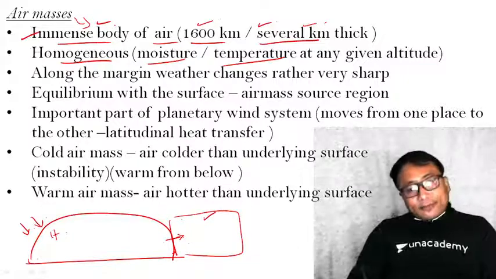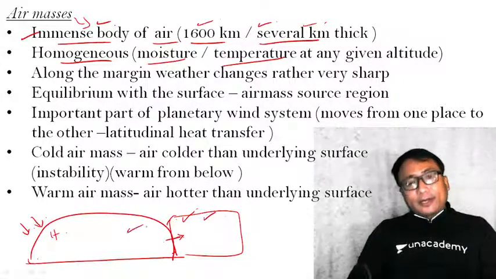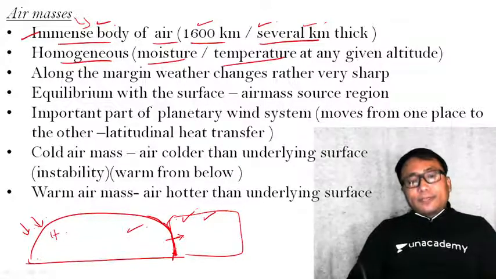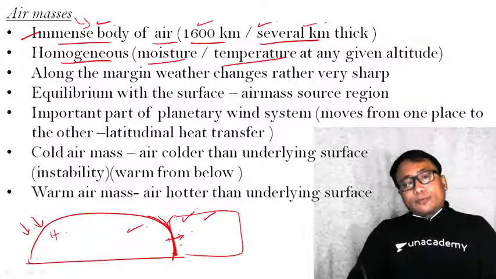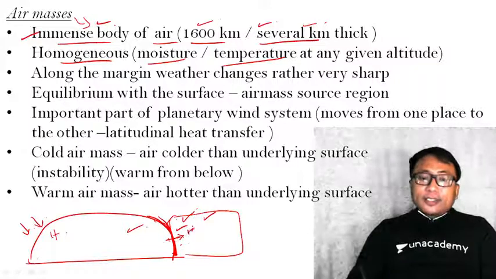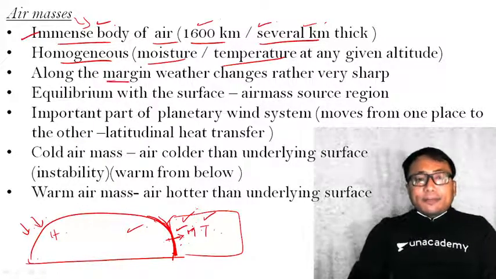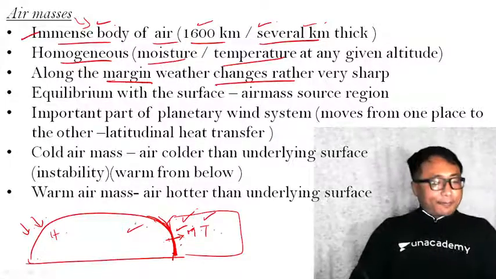If it had similar characteristics, it could have been combined with this particular air mass. But there is a boundary of this air mass, which means an area outside this air mass will have different characteristics, that is, different moisture and temperature. Therefore, along the margin of an air mass, the weather changes quite sharply.